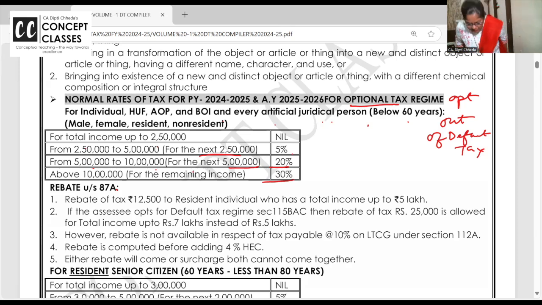Once again, these are the rates when you opt out of the default tax regime. We call them general rates or normal rates, for the financial year 24-25. Basic exemption is 2.5 lakh. 2.5 lakh to 5 lakh, 5%. 5 lakh to 10 lakh, 20%. Above 10 lakh, 30%.